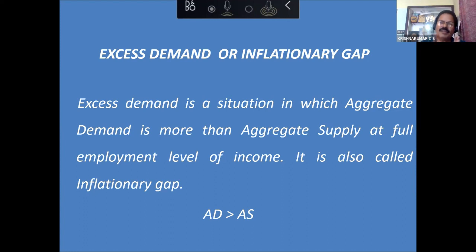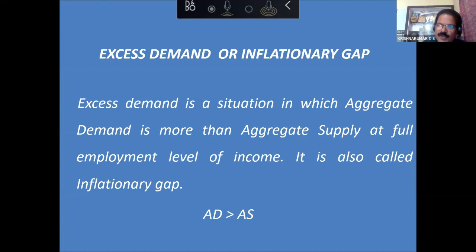So excess demand or inflationary gap is nothing but AD greater than AS and the economy is at full employment. So that mechanism of getting AD-AS adjusted will not work, because no more resources. See, aggregate demand is greater than aggregate supply. We know inventories will fall.